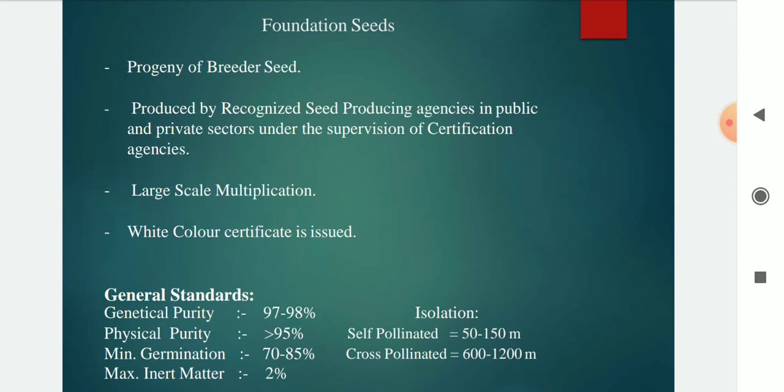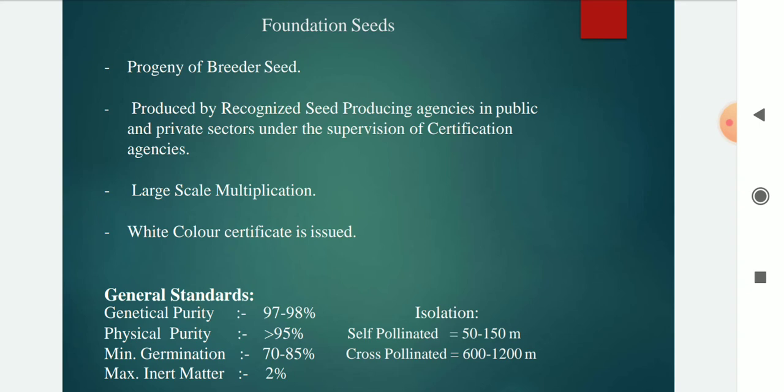The general standards for foundation seed are genetic purity 97 to 98%, physical purity more than 98%, minimum germination 75 to 85%, and maximum inert matter 2%.